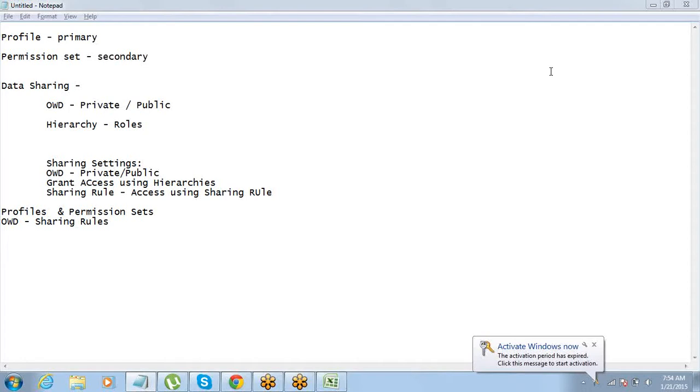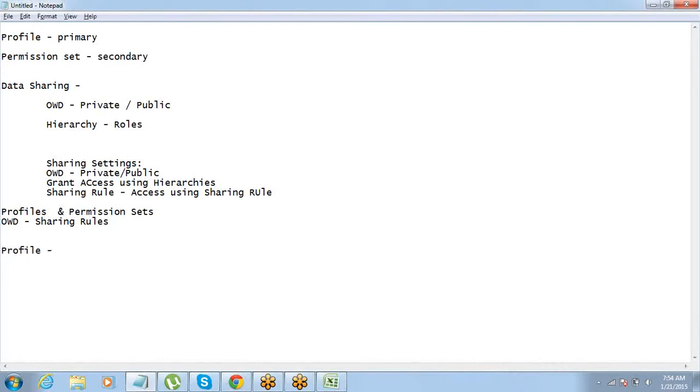Okay, so there can be this kind of requirement also, right? Some people in the organization, like administrators or maybe some developers, testing person, they might need to see data, and they should not be kept in this private public thing. They should be outside this private concept. So for that, what you have to do, you have to give a special permission on the profile.